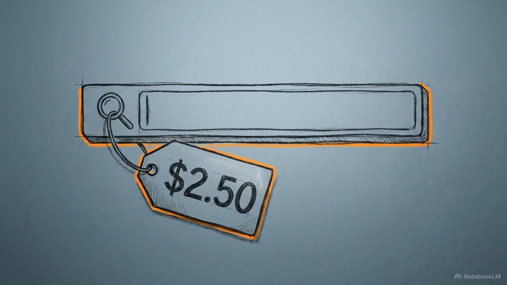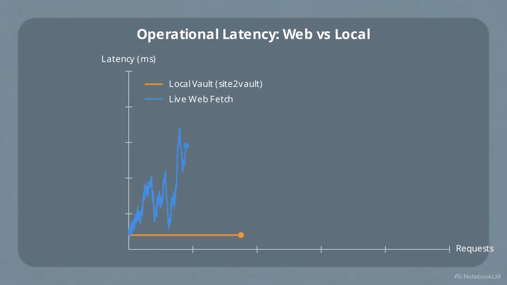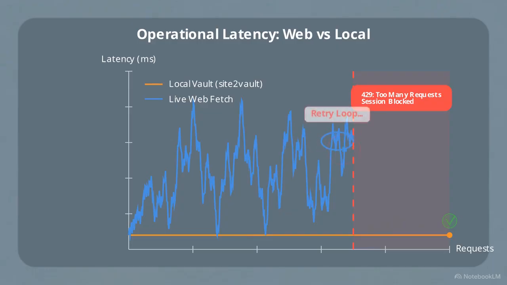A simple documentation query can end up costing dollars per prompt, making live web fetching a high-overhead method for heavy development tasks. This graph compares operational latency. Live network requests introduce highly erratic wait times, whereas local retrieval provides a perfectly flat, near-instant response. Furthermore, aggressive scraping triggers anti-bot protections. The agent gets trapped in a retry loop, and the session stalls entirely.